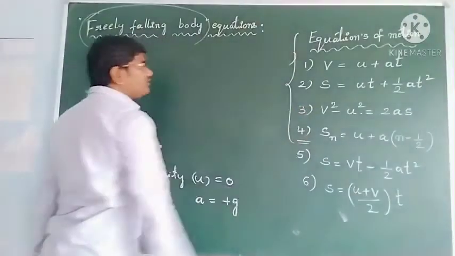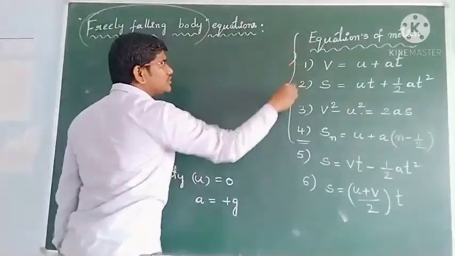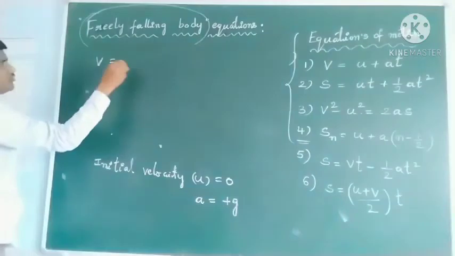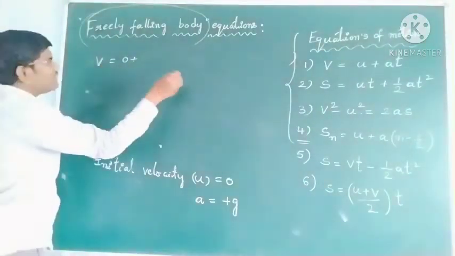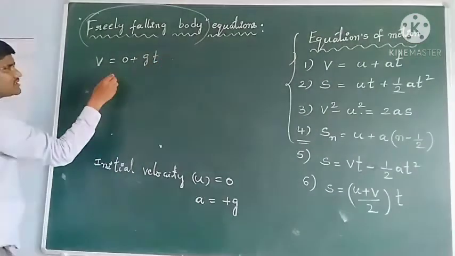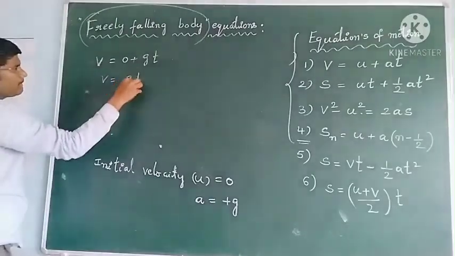Then how does the first equation of motion change, students? First equation of motion, v is equal to u plus at. So v is equal to, u value 0, a value g, into t. So v is equal to gt.